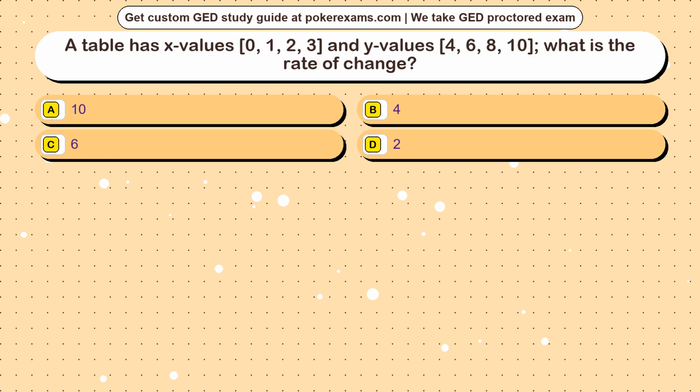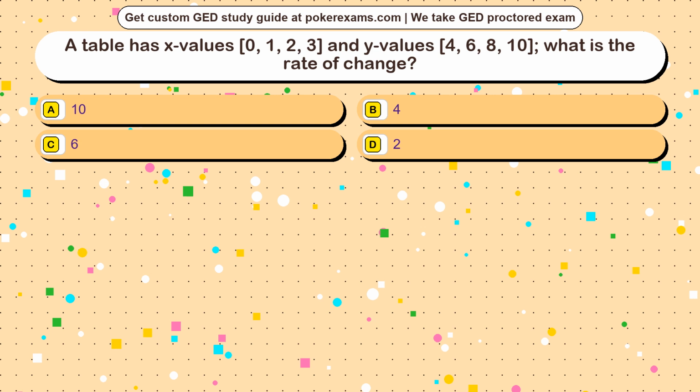Question 21. A table has x values 0, 1, 2, 3, and y values 4, 6, 8, 10. What is the rate of change? Option A 10. Option B 4. Option C 6. Option D 2.